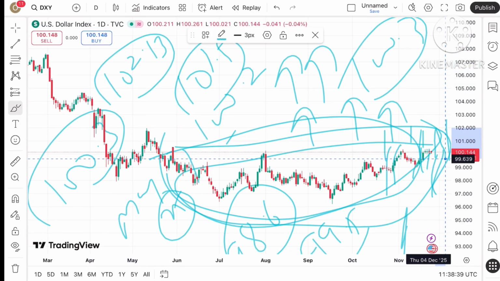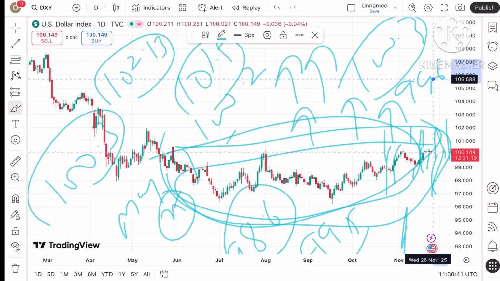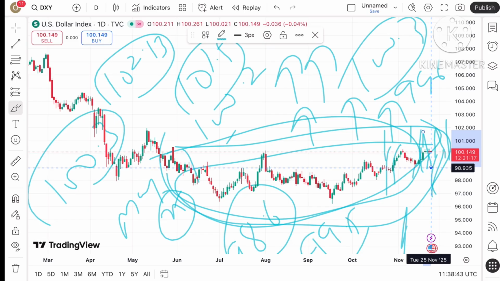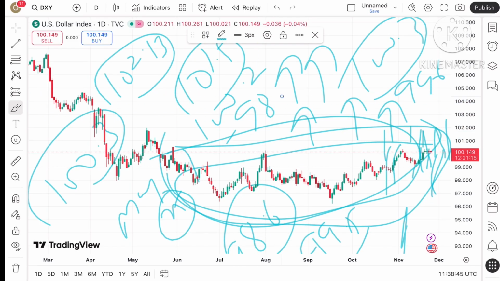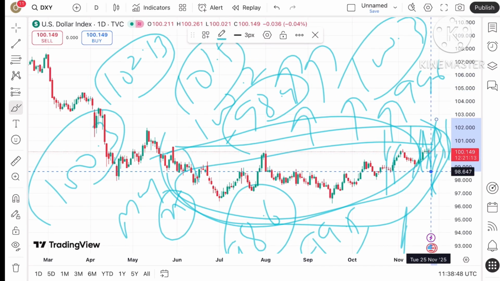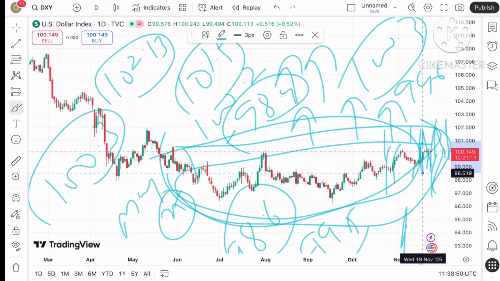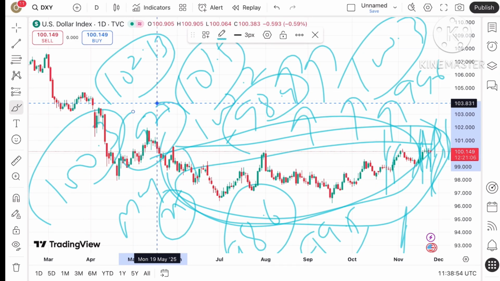But if it starts coming down, we can see it can touch a level of 99.6, and then we can see it can go further down towards $98.9. And if the price falls below that particular level, a further downfall can be seen towards the next level, that is around 97.7, and then further low.